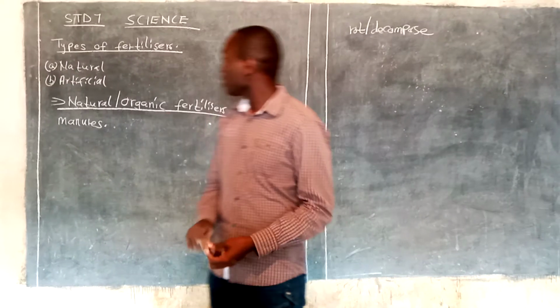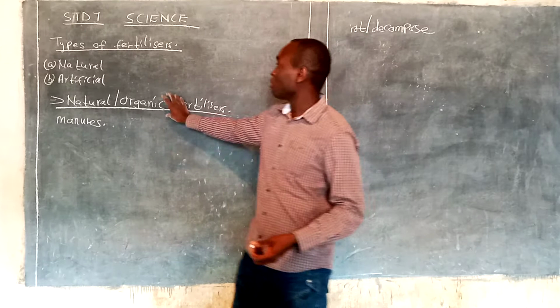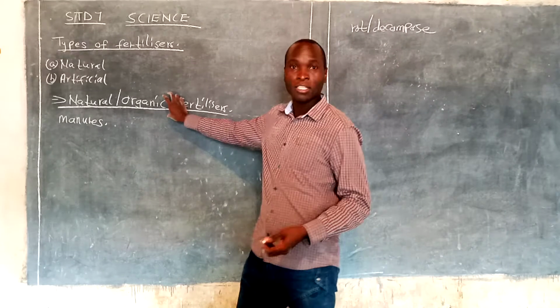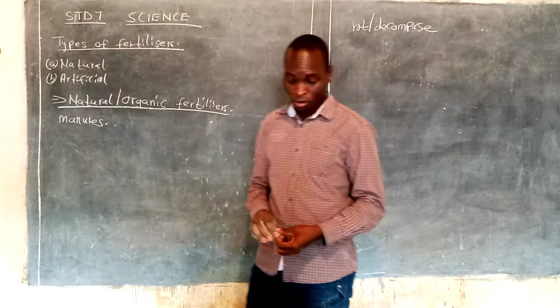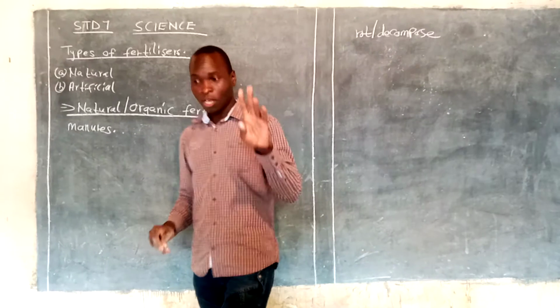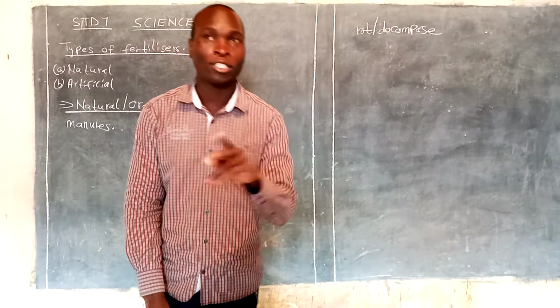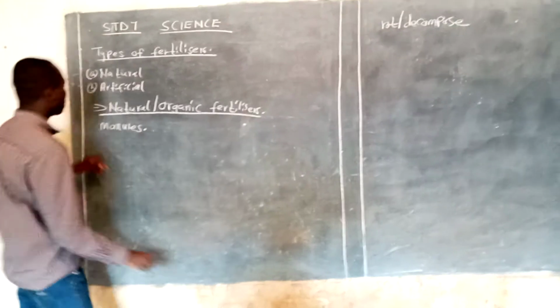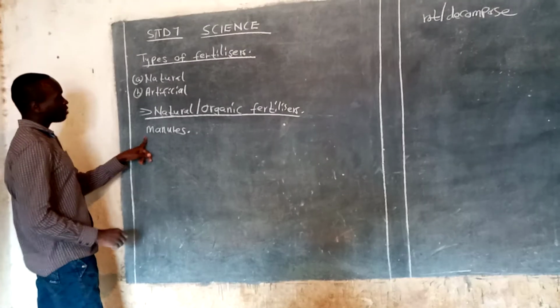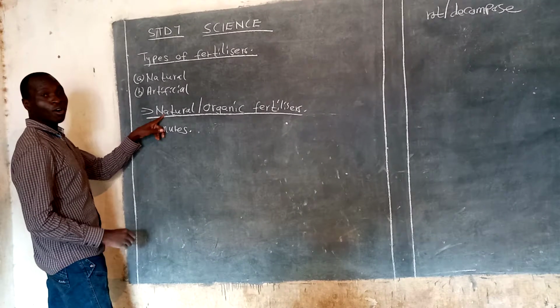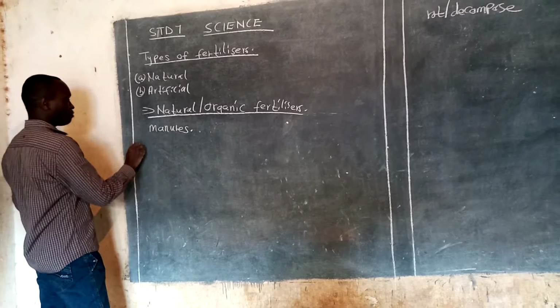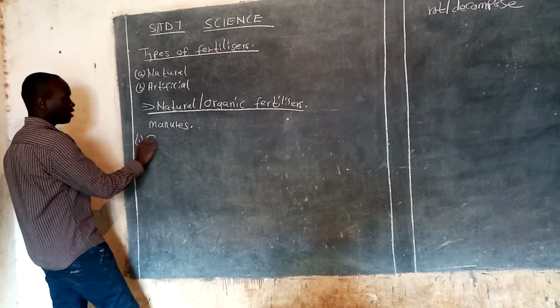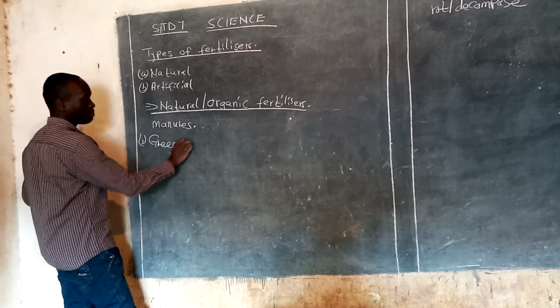Now, under these natural or organic fertilizers, we have four types. So I'll move ahead and look at the types of natural fertilizers. We have only four. Number one, green manure.